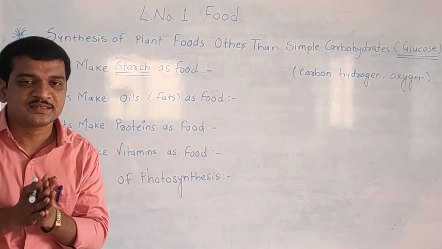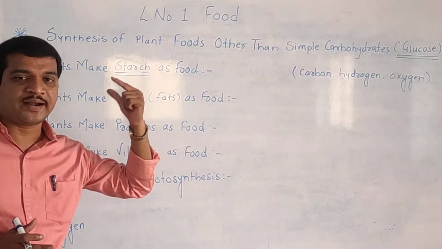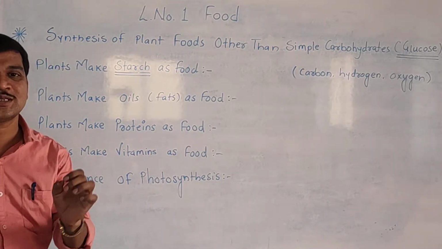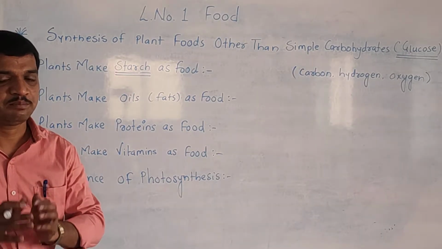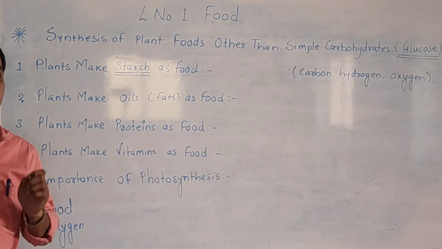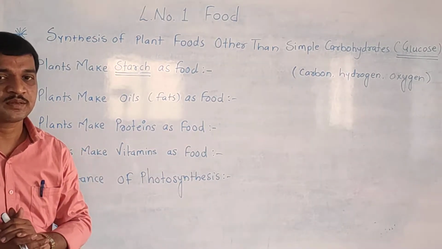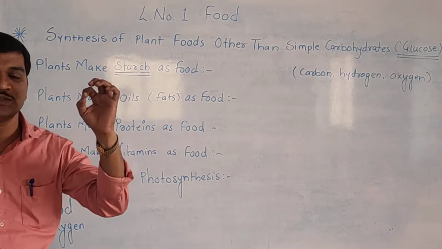So plants synthesize simple carbohydrate food, that is called glucose, by the process of photosynthesis.